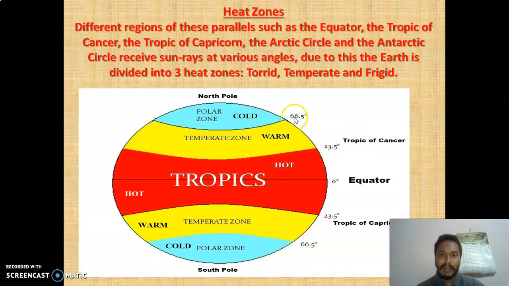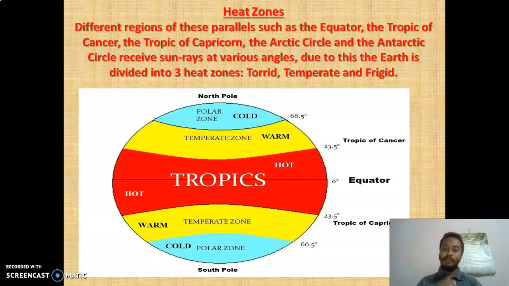You can see they are measured like this. This is the measurement: the top part is 66.5, this is 23.5, and so on. So these are different measurements in different latitudes. I hope you have understood. There are 180 latitude lines. So that is about latitudes and its different parts.